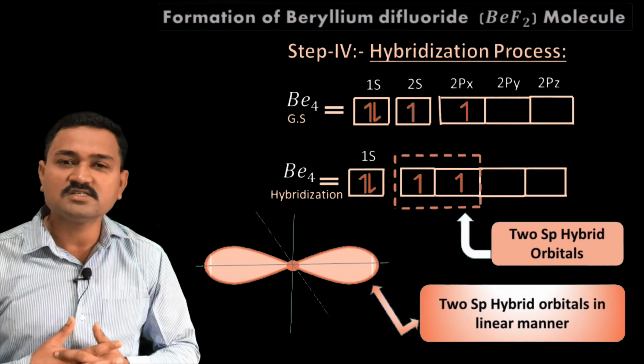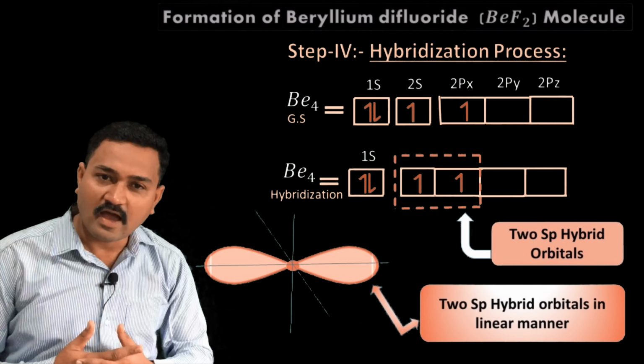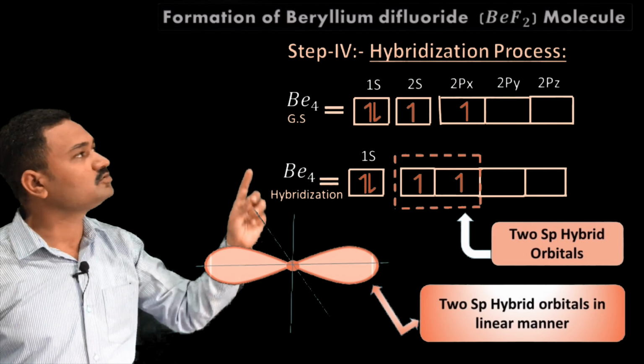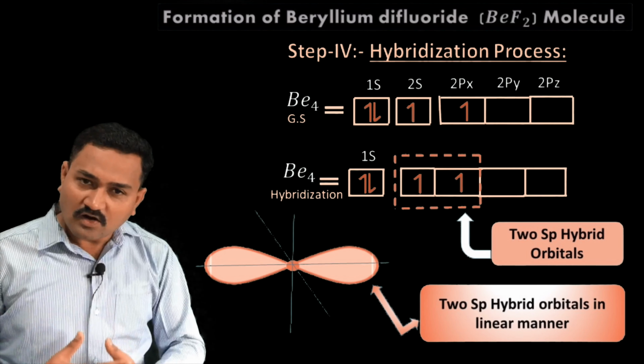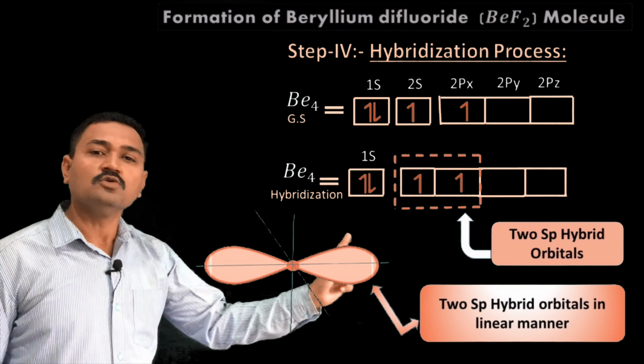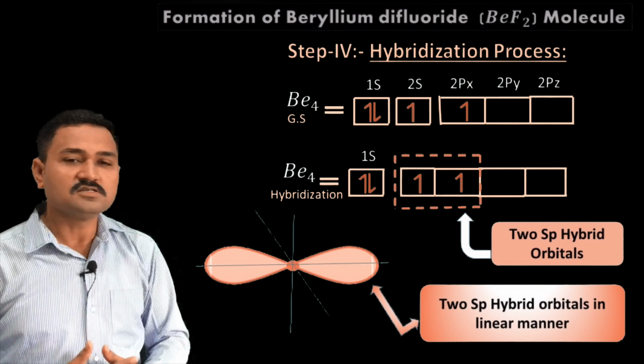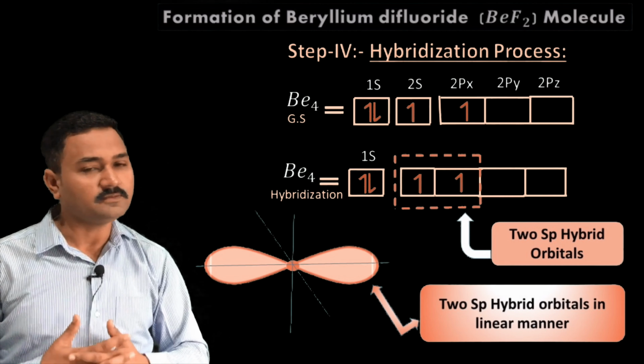This hybridization process I have shown in this diagrammatic representation. Generally in this diagrammatic representation, the hybridization process is shown by this dotted line. After this hybridization process, we obtain two sp hybrid orbitals. They lie in a straight manner opposite to each other with a bond angle of 180 degrees. So this is a simple hybridization process.